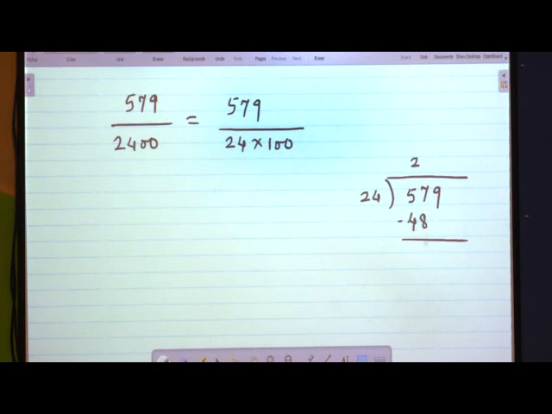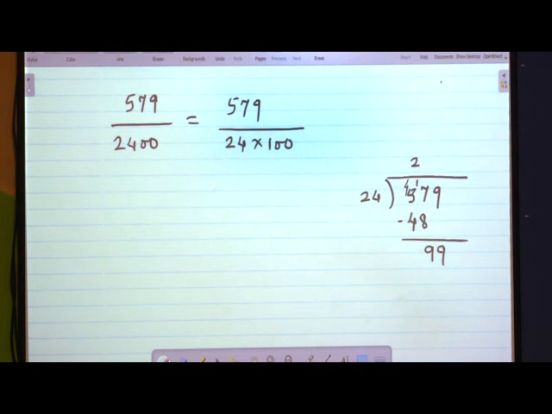How much is remaining here? This becomes 17, this becomes 4. 17 minus 8, that is 9, next value brought down, 24 threes are.